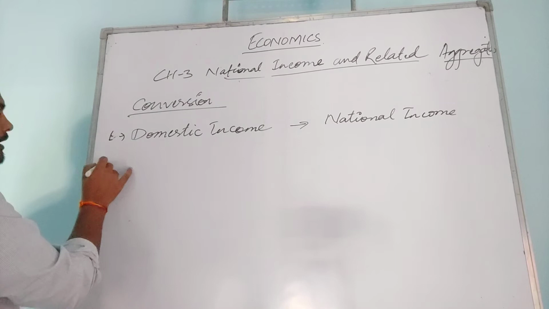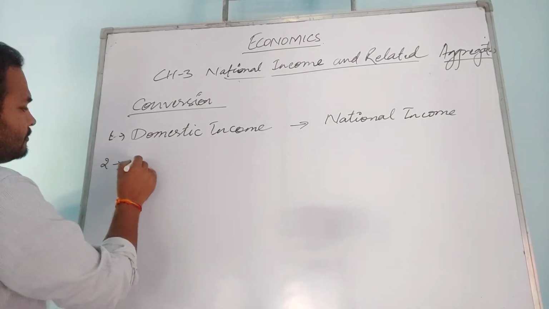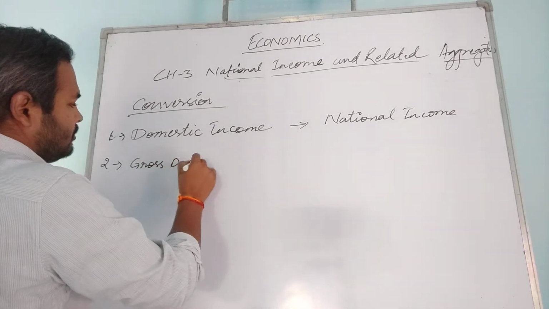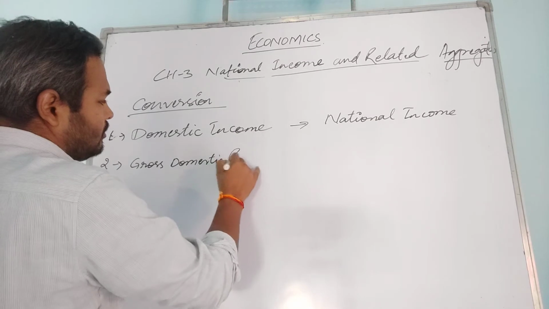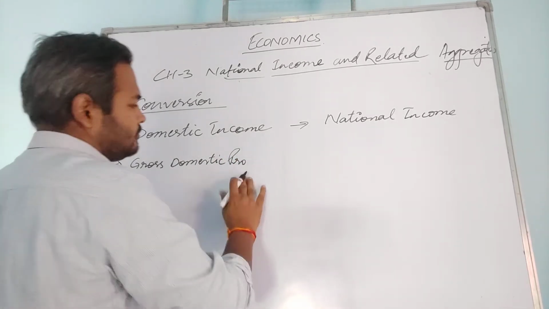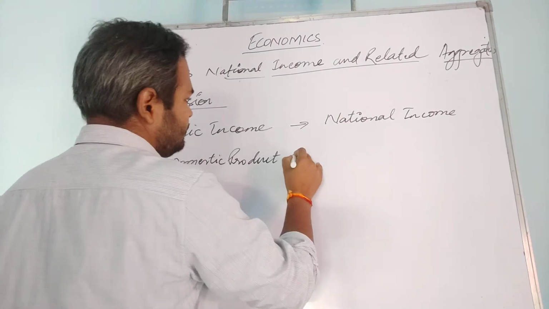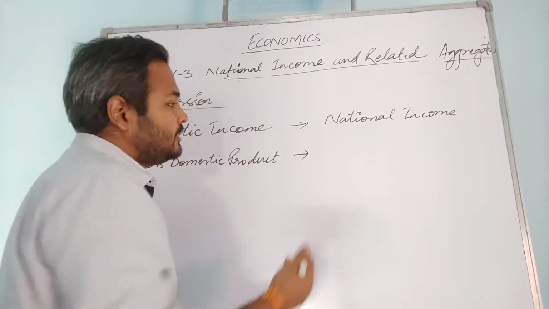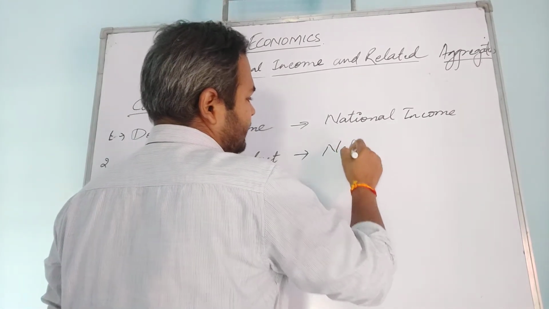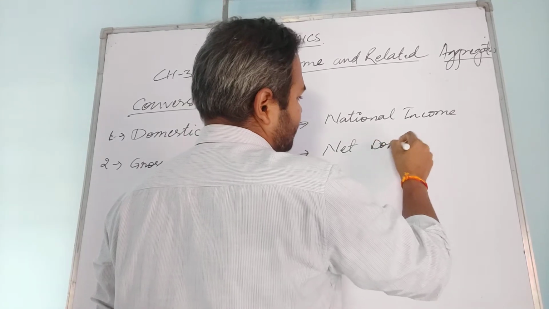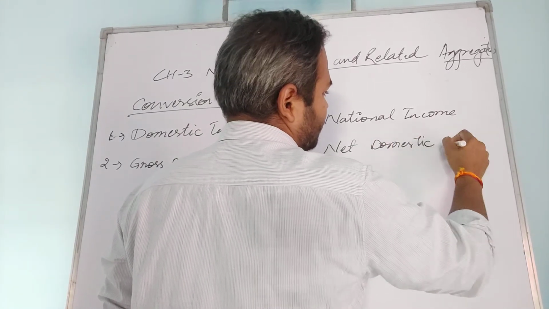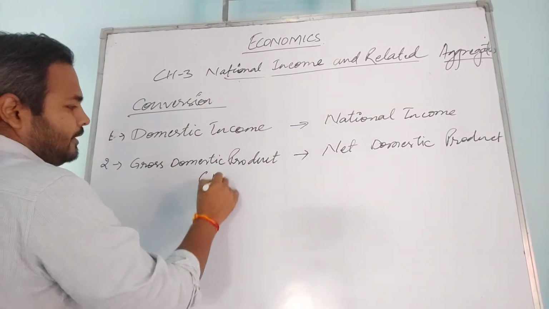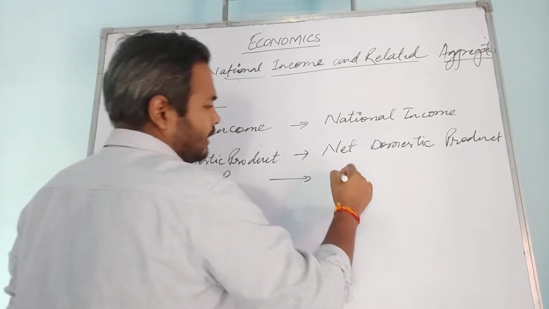Now, second conversion, that is gross domestic product changing to net domestic product, that is GDP to NDP.